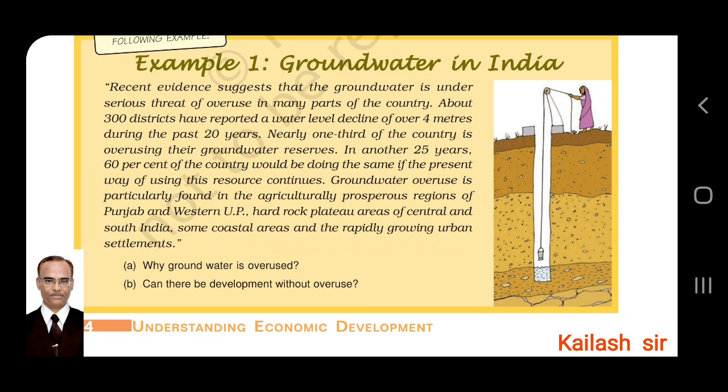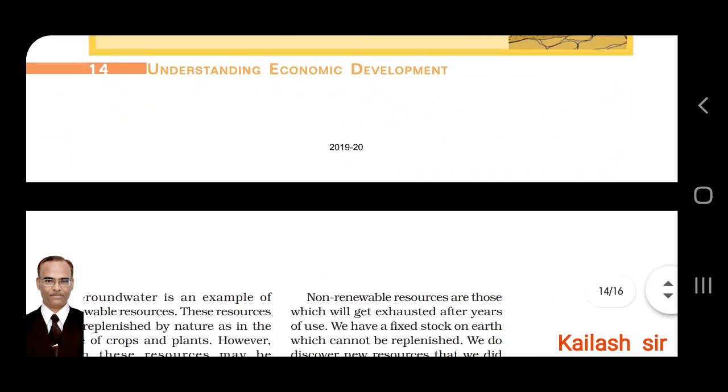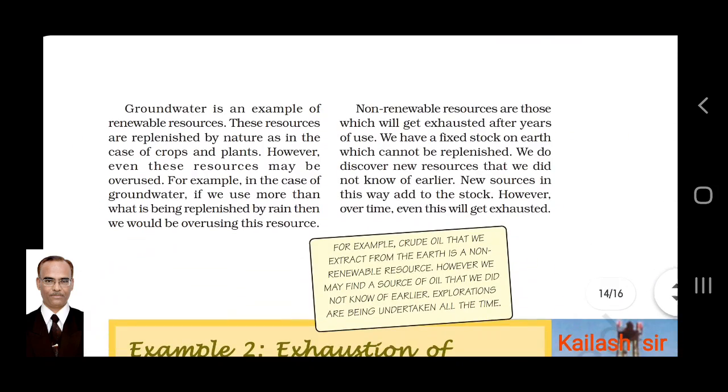Groundwater overuse is particularly found in the agriculturally prosperous regions of Punjab and western UP, hard rock plateau areas of central and south India, some coastal areas, and the rapidly growing urban settlements. So in these areas, groundwater is overused. Questions are given: why is groundwater overused? Second, can there be development without overuse? You have to answer these questions according to your understanding.